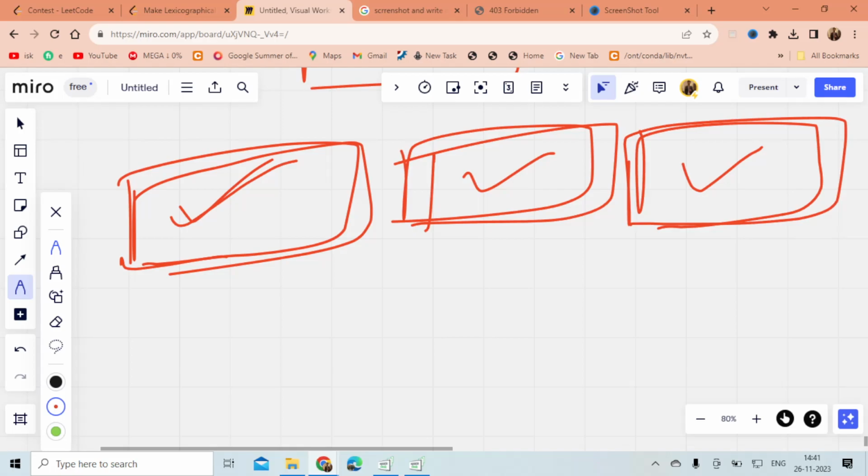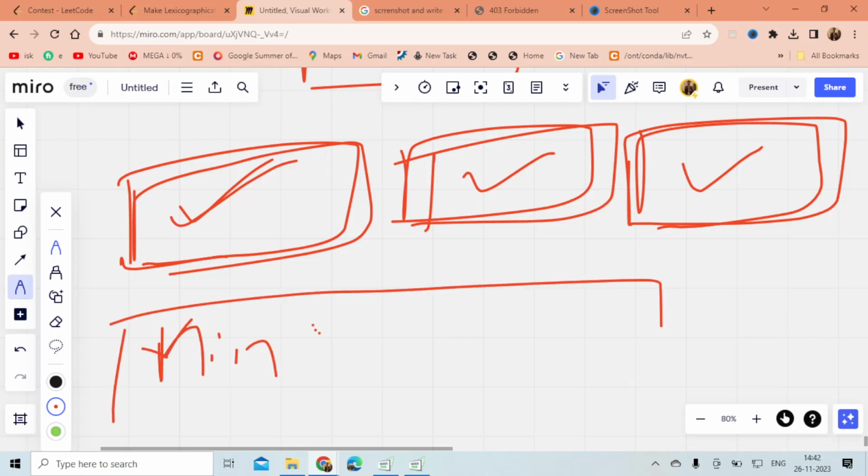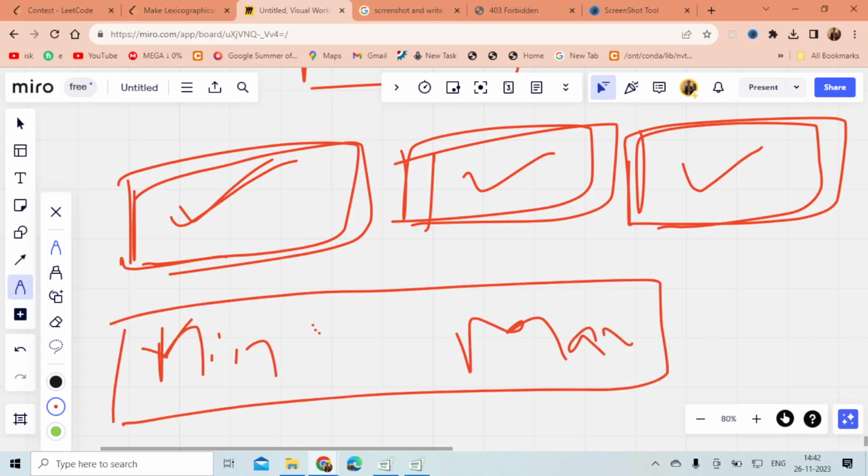For each group which is sortable, I put the smallest element at the first position and the largest element at the last position of the group.